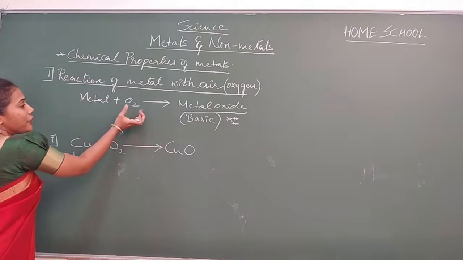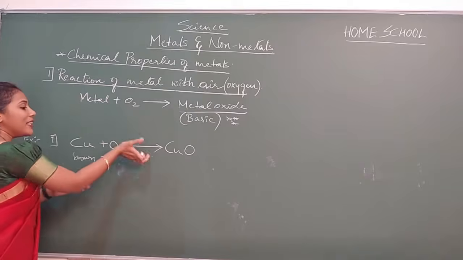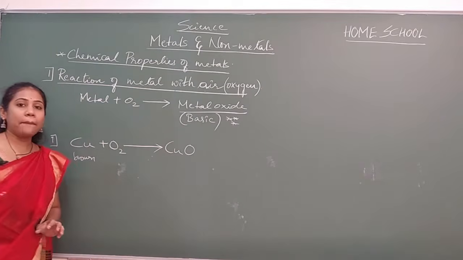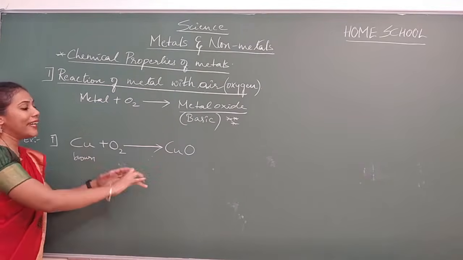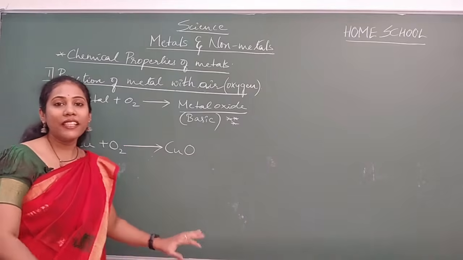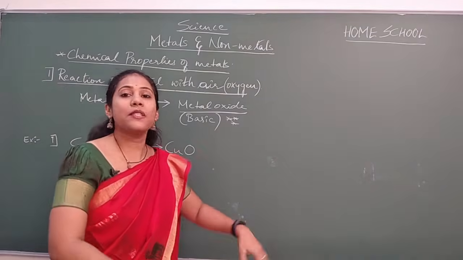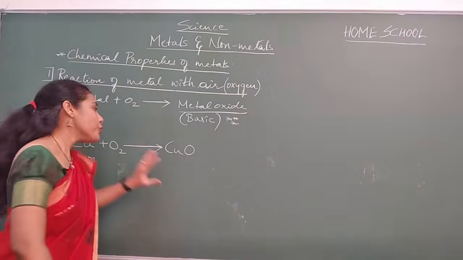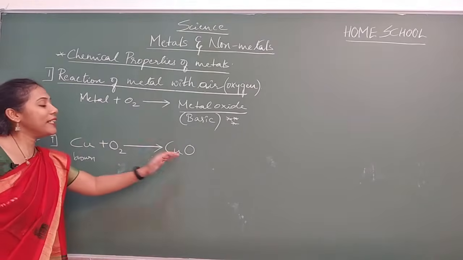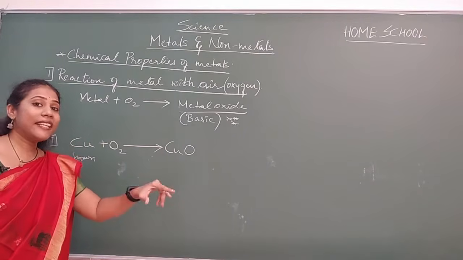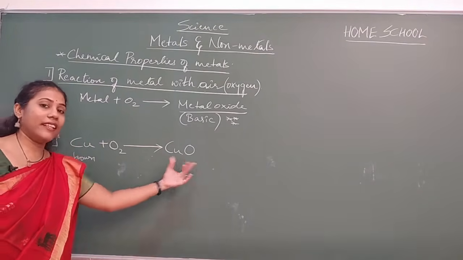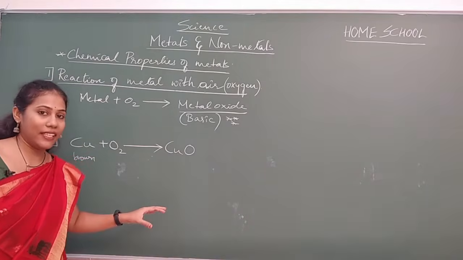With respect to this reference, you can write any number of examples. You need not memorize all the examples given in the textbook or the examples I tell you now. You must be able to write the product yourself. For that, basics are required, like writing a formula with the help of valency.